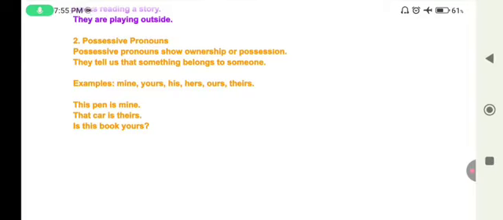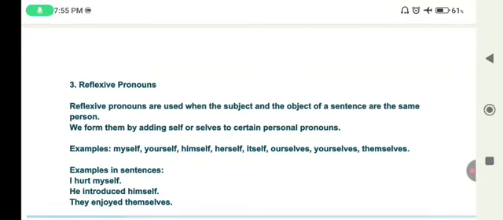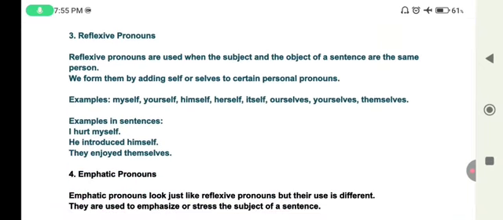Now the third one is reflexive pronoun. Reflexive pronouns are used when the subject and the object of a sentence are the same person. We form them by adding self or selves to certain personal pronouns. For example, myself, yourself, himself, herself, itself, ourselves, yourselves, themselves. These are the examples of reflexive pronouns.